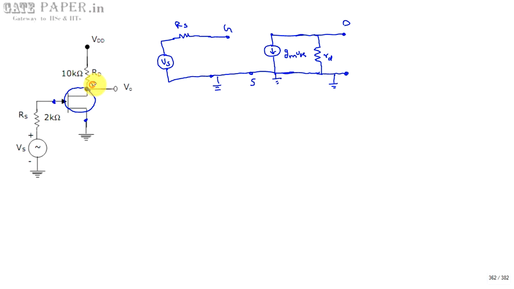Drain side. At the drain you are taking the output, that is from plus to ground. V0 is nothing but the output from drain to ground. But for AC analysis we know that VDD, being a DC voltage source, is shorted. So VDD is grounded, and RD is connected between drain and ground.